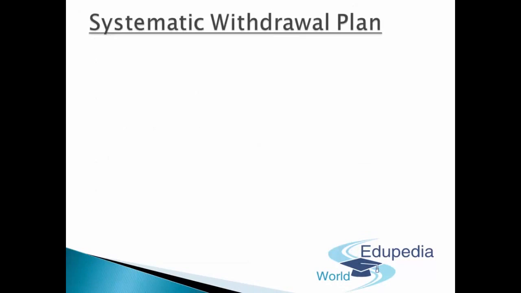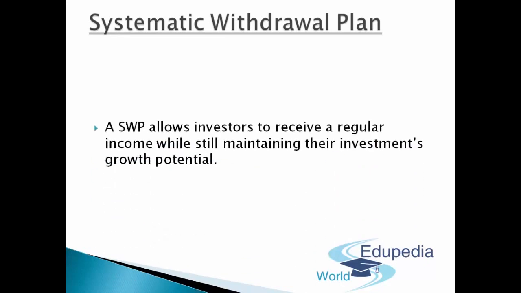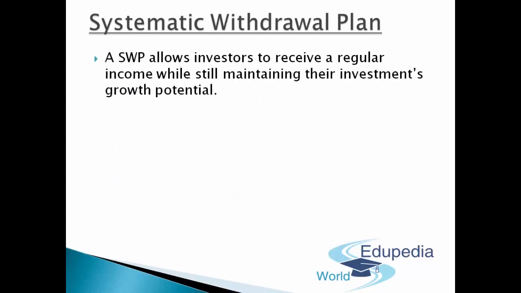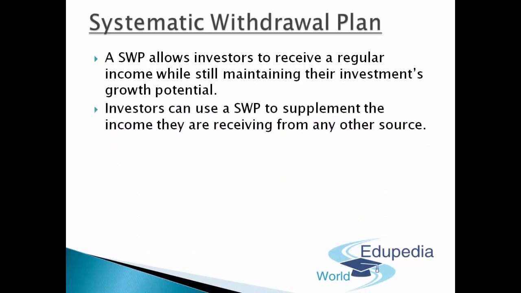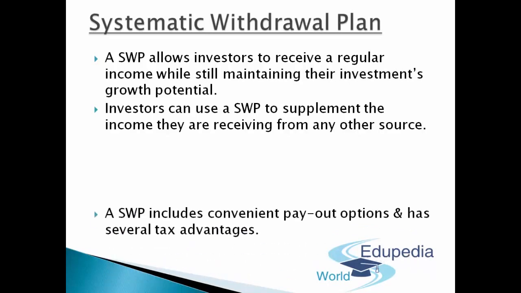So let's jump on to the next topic of ours, and that is systematic withdrawal plan. So let's understand what this systematic withdrawal plan means. So guys, a systematic withdrawal plan allows investors to receive a regular income while still maintaining their investment's growth potential. An investor can use a SWP to supplement the income they are receiving from any other source. So that's the added advantage in such a case.